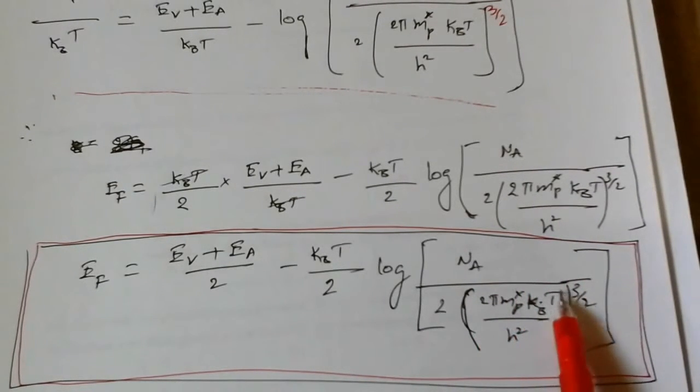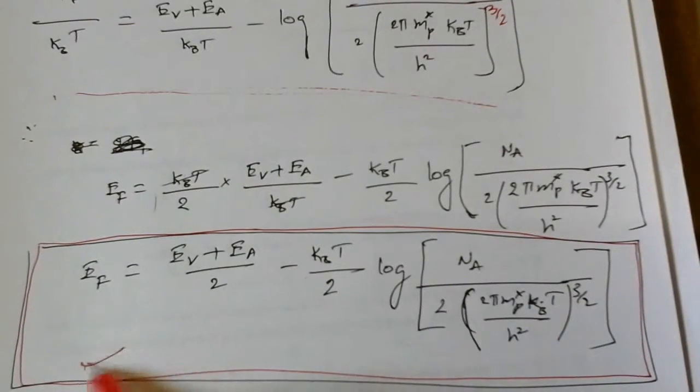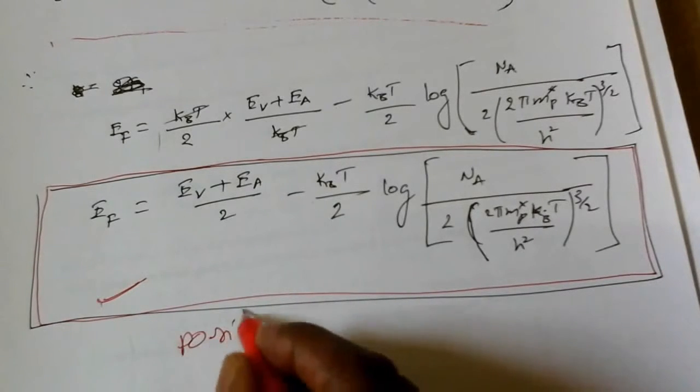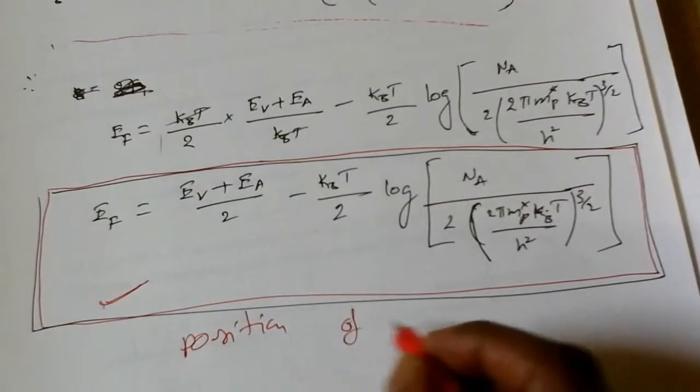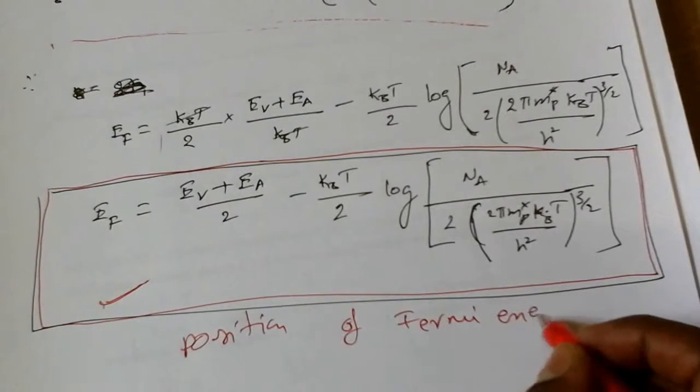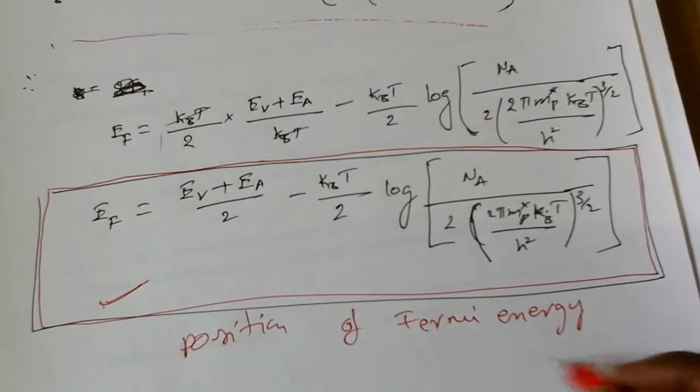So this is called the position of Fermi energy level.